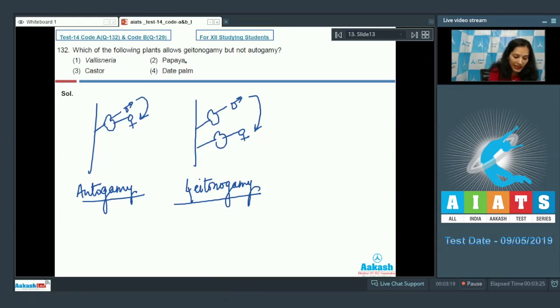Now, papaya, date palm and Vallisneria all are dioecious, means the sex organs are present on different plants. Hence, autogamy as well as geitonogamy both cannot take place in all these plants. They have separate plants for the male and the female sex organs. Castor is a monoecious plant which has unisexual flowers, so castor is the right answer. So, the correct option for the given question is option number 3. Let's move to the next question.